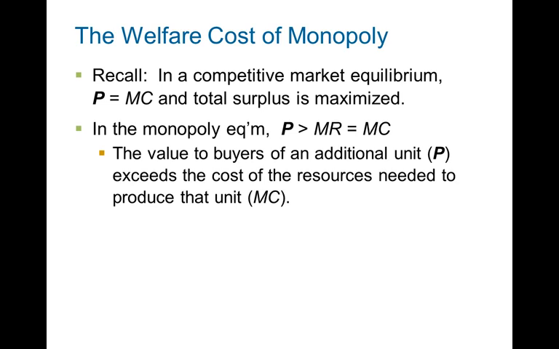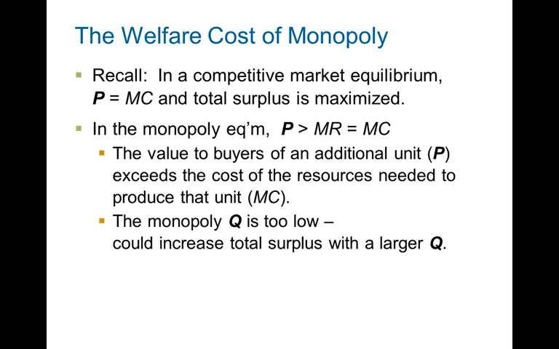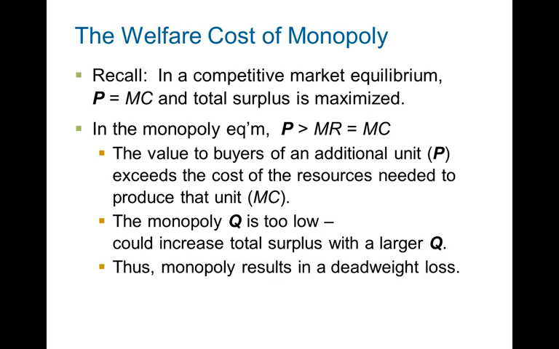That would have actually reduced profits, so they don't want to produce more. The monopoly quantity is profit maximizing, but it is not sold at the lowest possible price, so the quantity produced is very low. So the monopoly then results in something called deadweight loss.